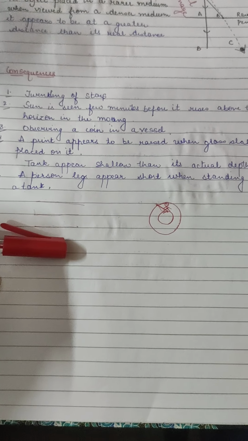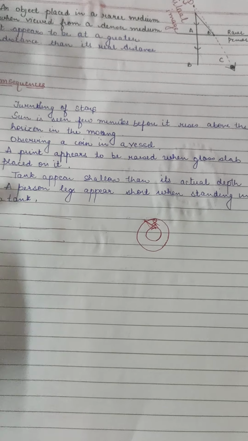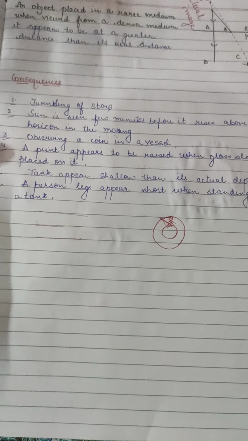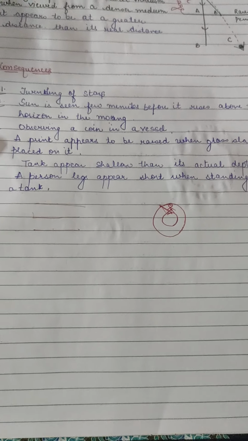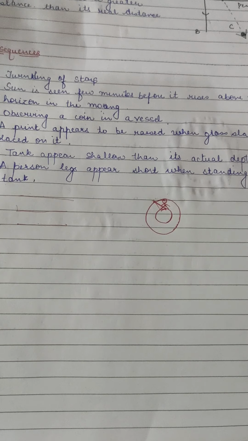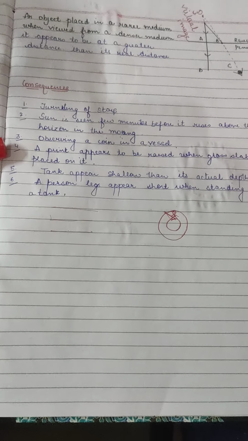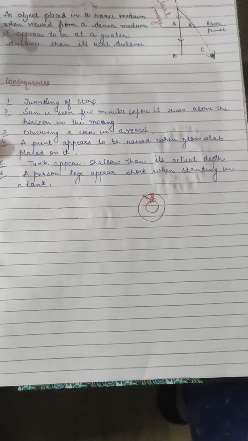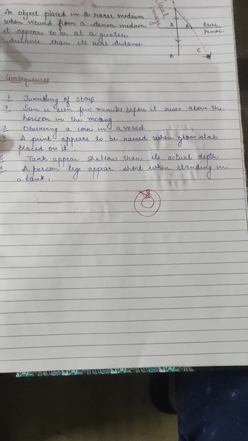And your legs and hands appear shorter when standing in the tank. You can do one thing today in your bathtub, just stand for a while. You will see the difference, that yes, legs appear to be shorter because of the refraction of water. Water is a denser medium than air. So these are the things, the real depth and apparent depth. Things appear to us at the apparent depth. Why? Because of the different mediums. We are not living in one single medium. Because of the different mediums it happens. Doubts are welcome.